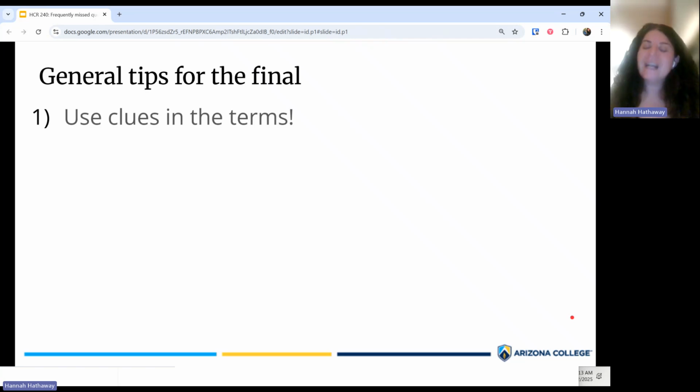First things first, we talk about this all the time in class, but please, please, please use clues in the terms themselves to help you with the final. So, for example, we've talked about how the word diabetes means increased urination. But remember, there's two totally different diseases that have the word diabetes in them. There's diabetes insipidus and diabetes mellitus. The words themselves give you a hint.